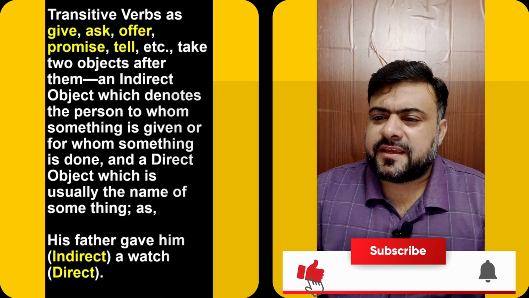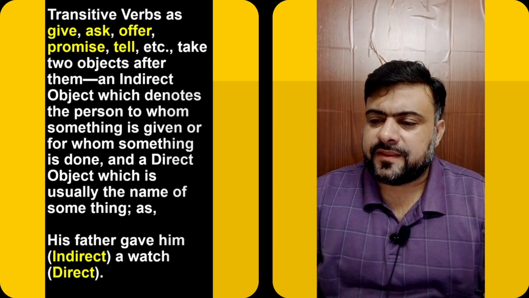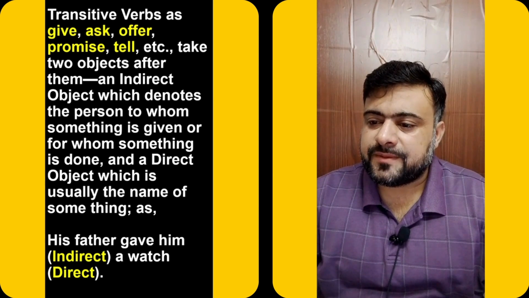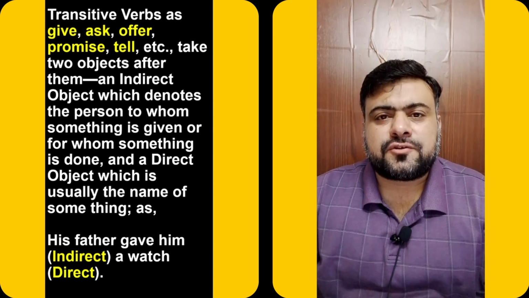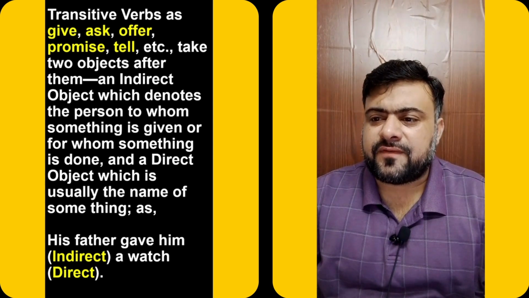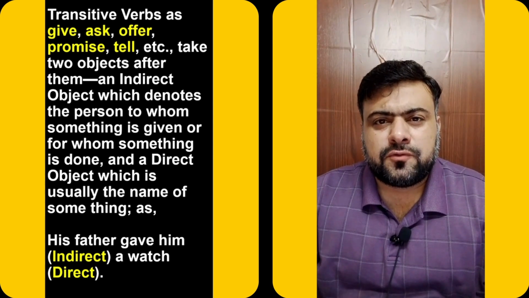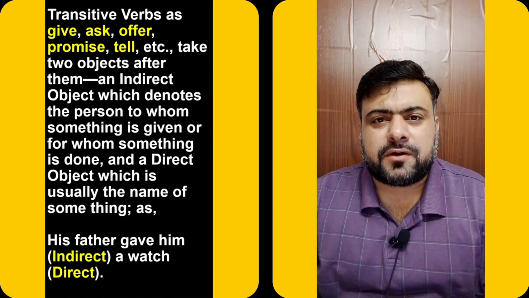Transitive verbs such as give, ask, offer, promise, tell take two objects after them: an indirect object which denotes the person to whom something is given or for whom something is done, and a direct object which is usually the name of something. Transitive verbs such as give, ask, offer, promise, tell, they usually have two objects. One is the direct object and the other one is the indirect object.